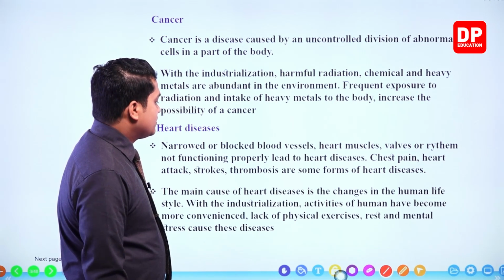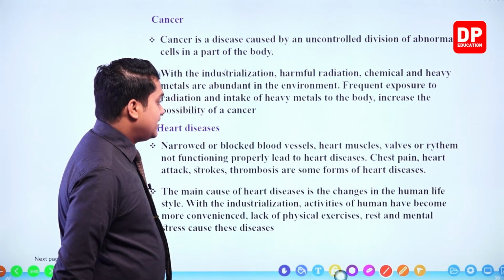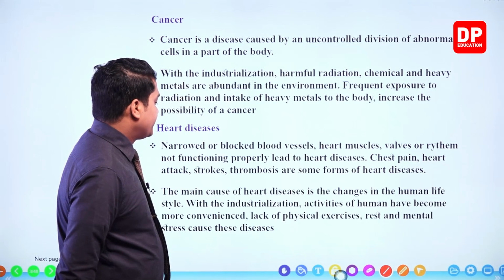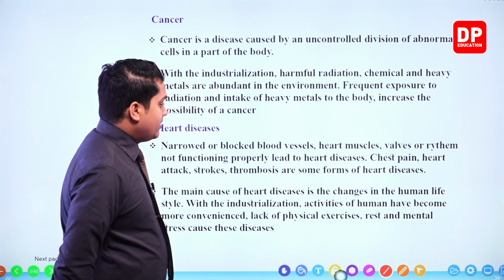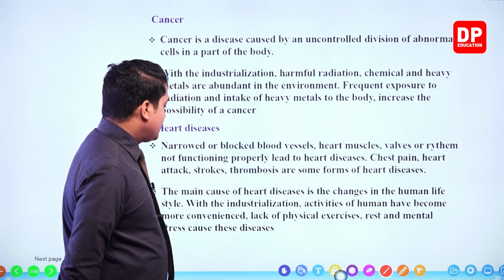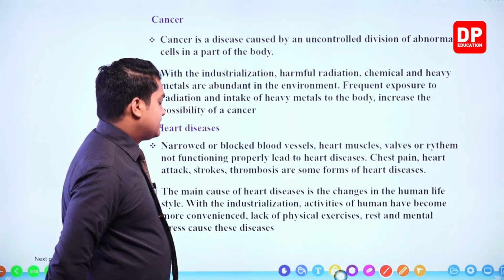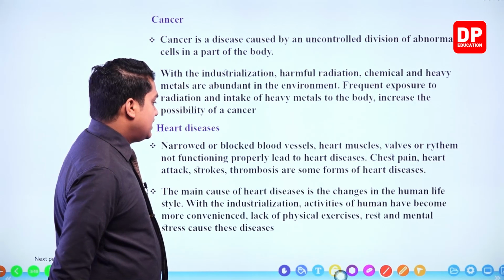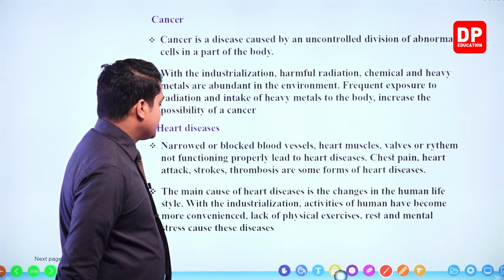The main cause of heart disease is the changes in the human lifestyle. With the industrialization, activities of humans have become more convenient. Lack of physical exercise, rest, and mental stress cause these diseases.